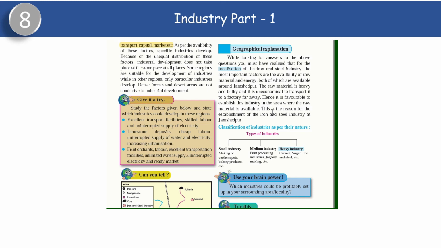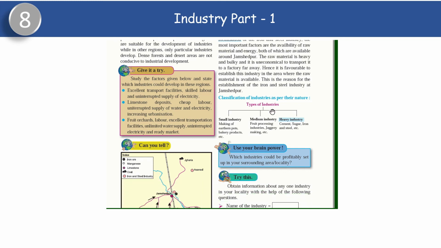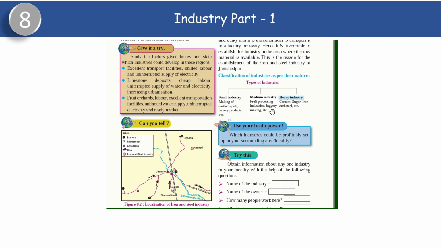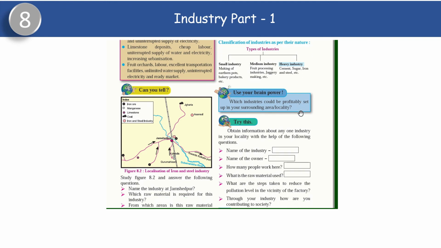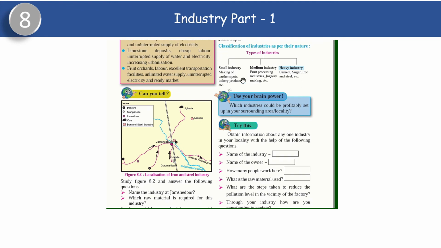Now, classification of industry as per their nature. We have got three types of industries. One is small industry, second is medium industry, and third is heavy industry. Now, what does small industry include? Making of earthen pots, bakery products, etc. Bakery, you know, where bread is being made, all that. Medium industry, that is food processing industries, jaggery making, etc. Heavy industry, what have we got? Cement, sugar, iron and steel industry.